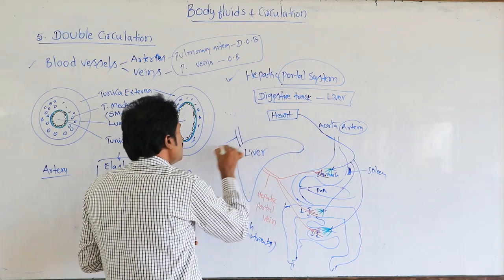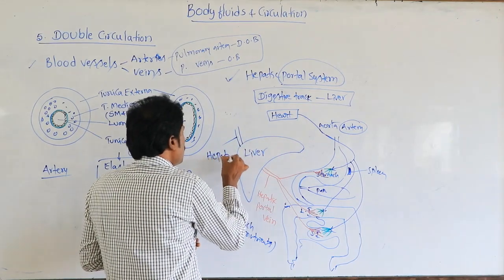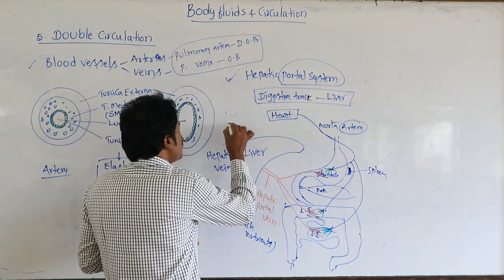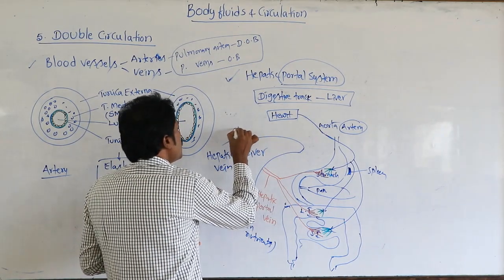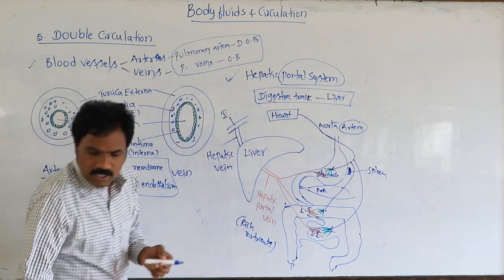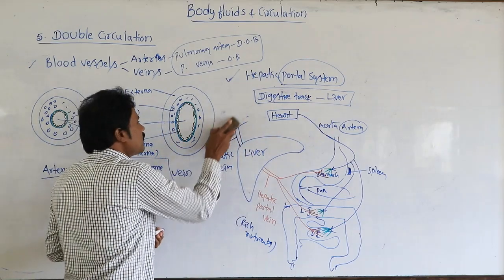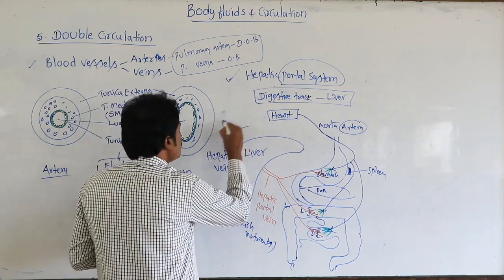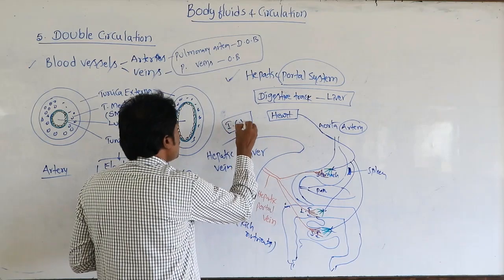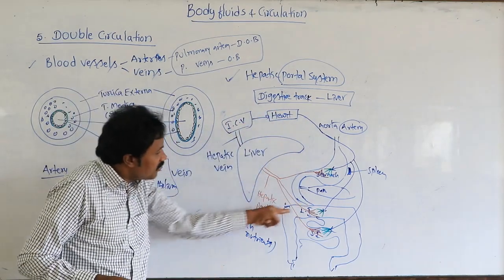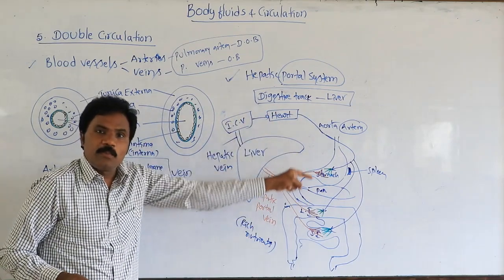In the liver, the venules all get together and collectively form the hepatic vein. The hepatic vein collects into the inferior caval vein. Then it sends the blood, via the inferior caval vein, to the heart. So this circulation we call the hepatic portal system.